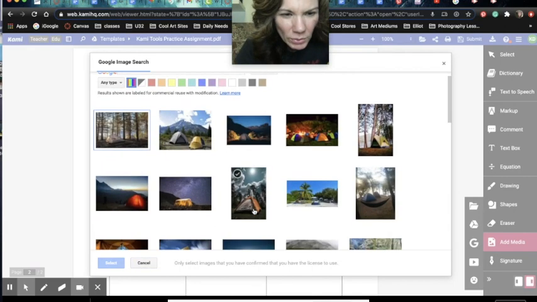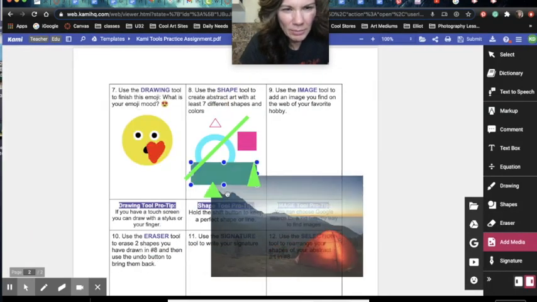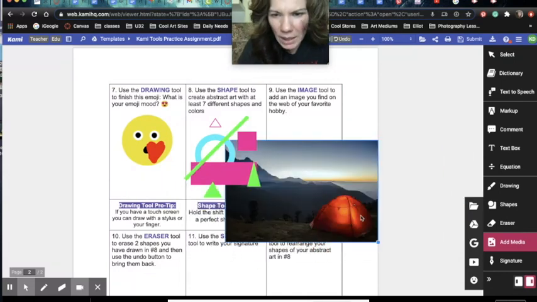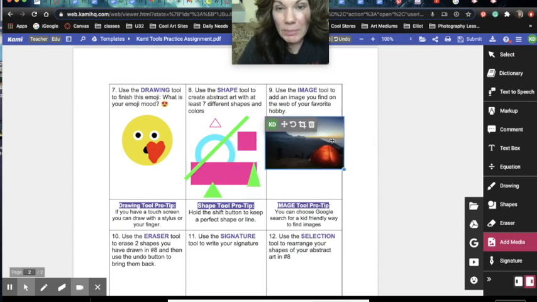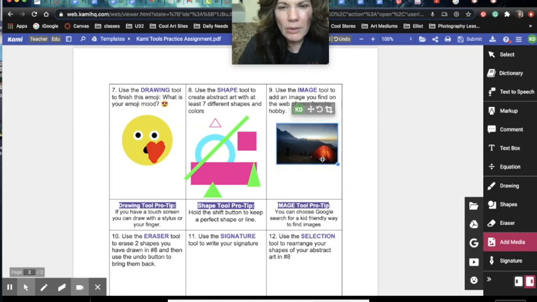So let's see. I'm also a photography teacher, so I really like the ones that have the cool photography pictures. So I'm going to hit submit. Notice it's immediately connected to my arrow. I can click and drop, which forces it to be on the page. I can change the size of it, but it maintains the integrity of the image by not changing or warping the shape. And there's my image.